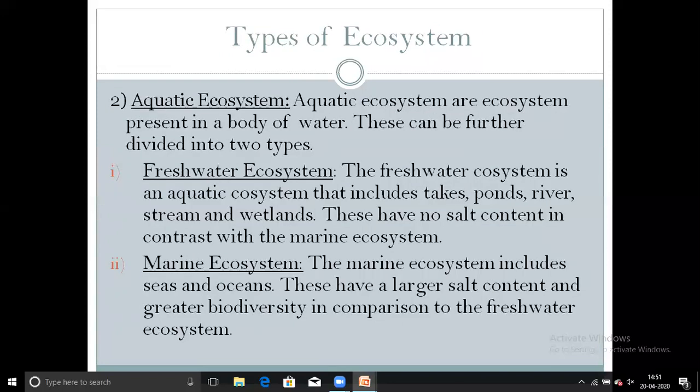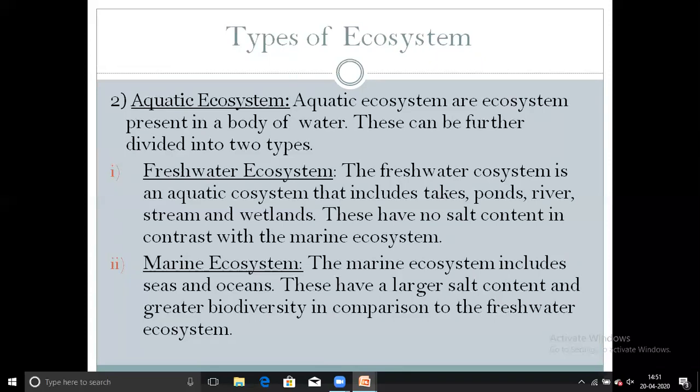Second type of ecosystem is aquatic ecosystem. What is aquatic ecosystem? Aquatic ecosystems are ecosystems present in bodies of water. These can be further divided into two parts. First one is freshwater ecosystem. Second one is marine ecosystem.